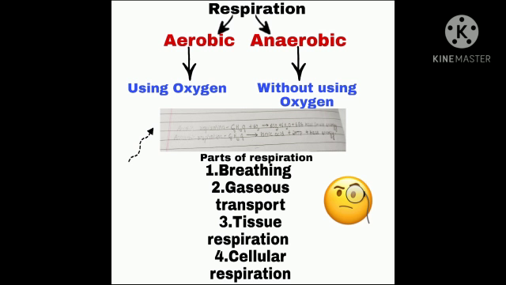Anaerobic respiration in plants releases more heat energy, and anaerobic respiration in animals releases less heat energy. In anaerobic respiration in plants, carbon dioxide released causes foaming. Foaming is nothing but the bubble formation, but in the anaerobic respiration in animals, no carbon dioxide is released, so no foaming. Now let's see the chemical reaction of aerobic respiration and anaerobic respiration.